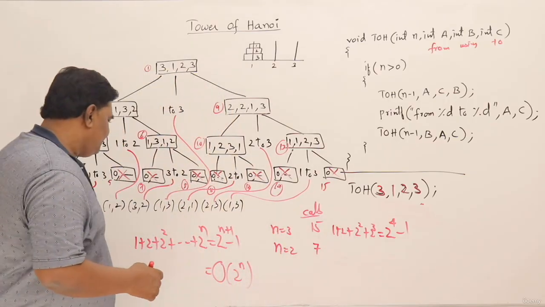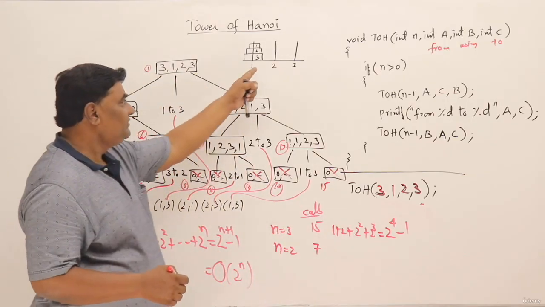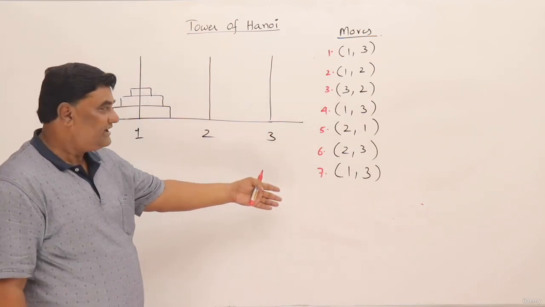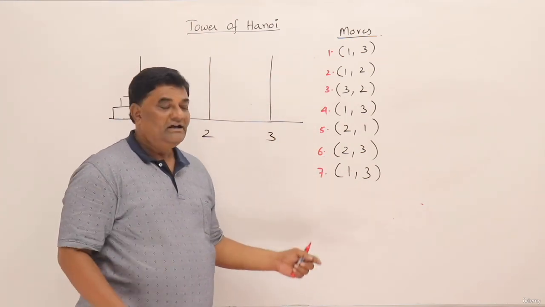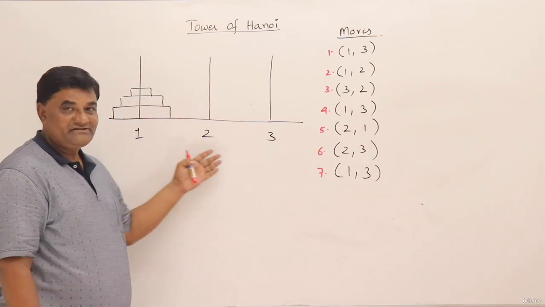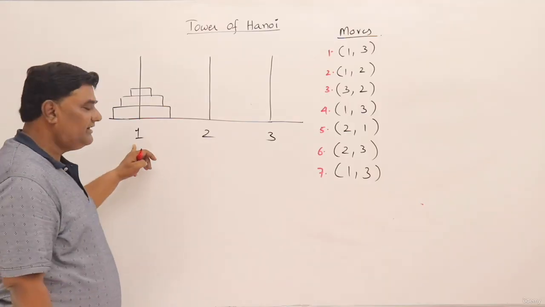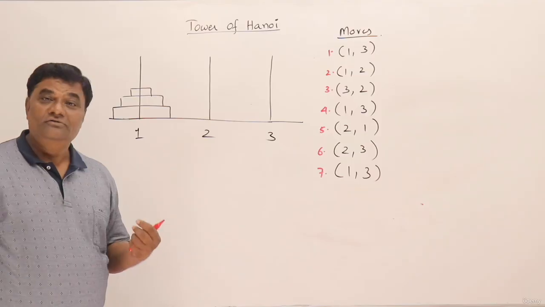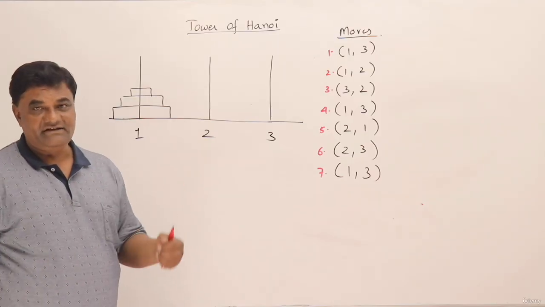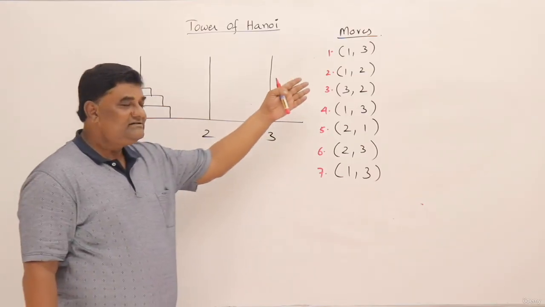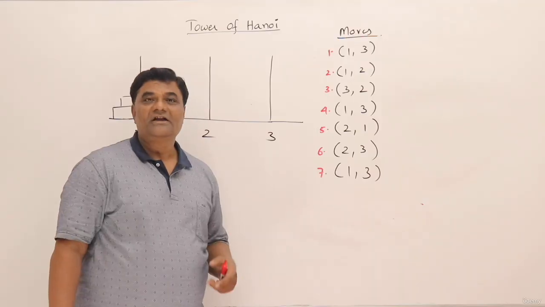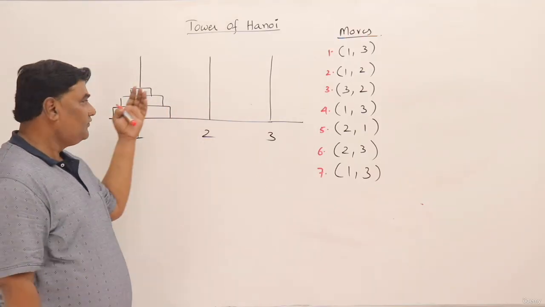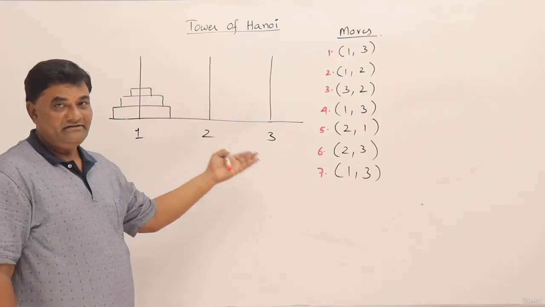Now I will take these steps and show you how the disks can be moved. Here are the steps that we got from the function, and here is a problem with the 3 disks and the tower numbers. You can see I have labeled them as 1, 2, 3. You can call them A, B, C also. The value of A is 1, B is 2, and C is 3. So I have taken numbers, and these steps are giving numbers. Now let us follow these steps, perform these steps over this disk and get the result.